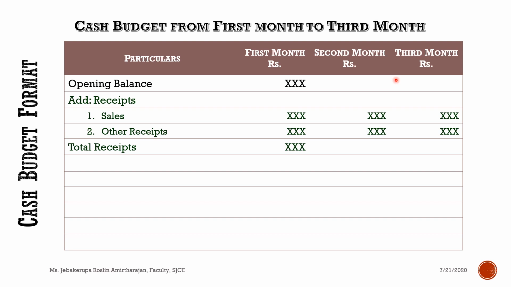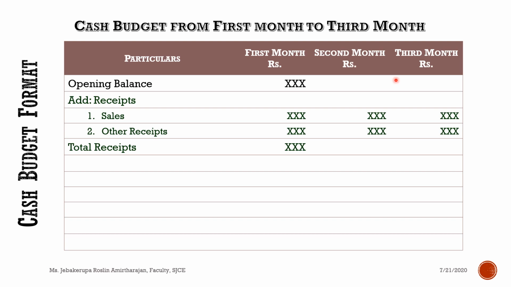So when I expect sales of rupees 80,000 for the next month, part of it may be cash sales and part of it may be credit sales. Based on my experience and past business, I know what percentage will be cash sales and what percentage will be credit sales. Suppose we assume 50 percent will be cash sales and 50 percent credit sales.